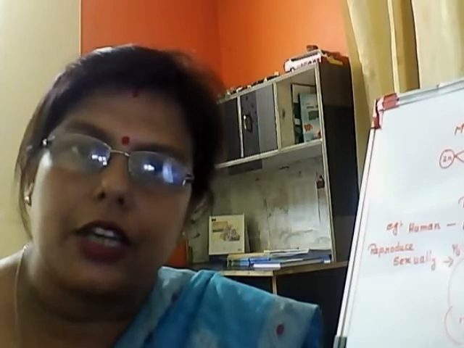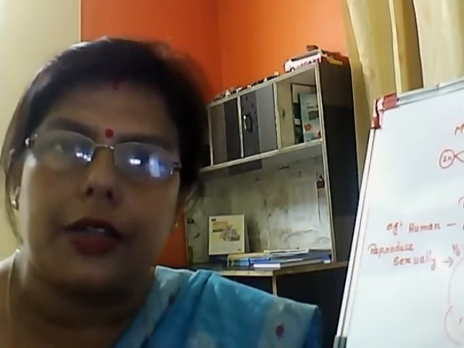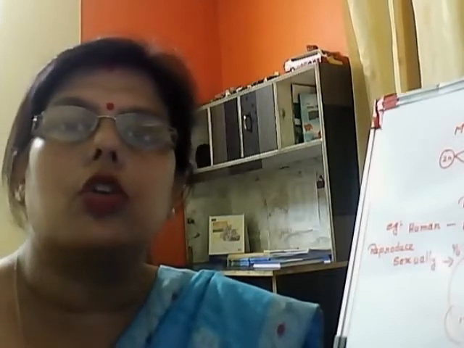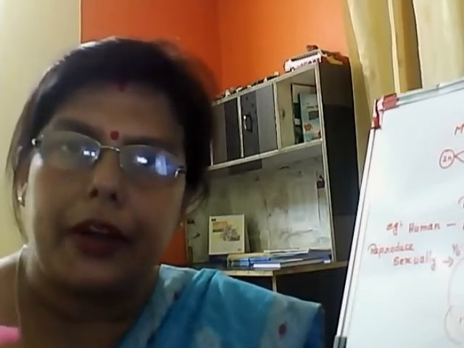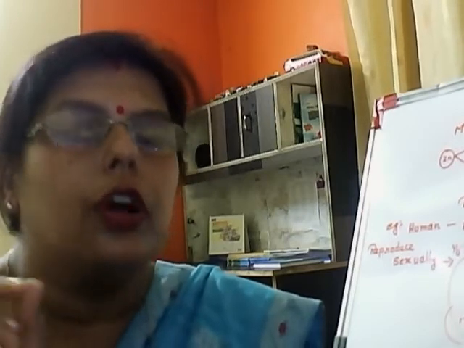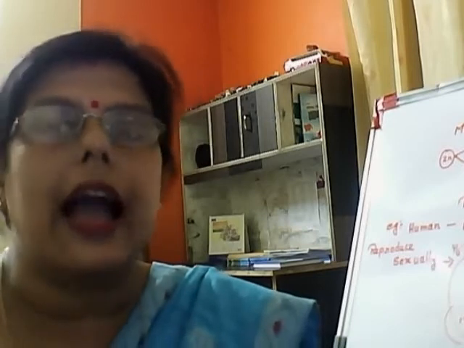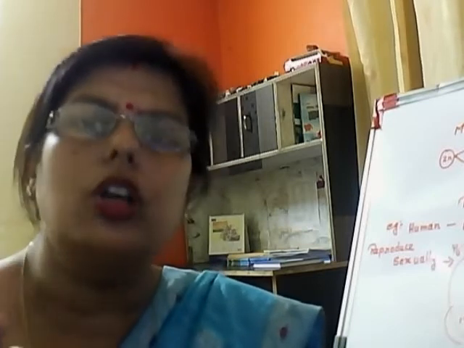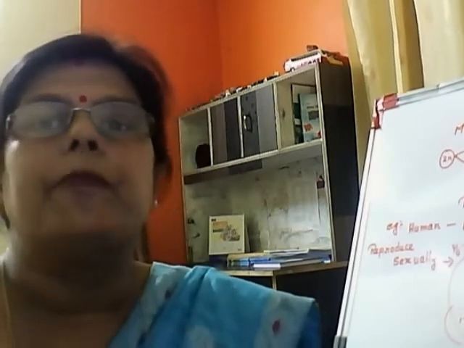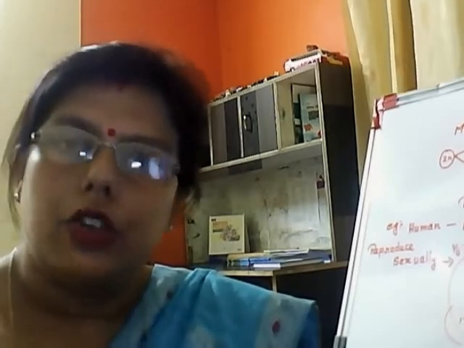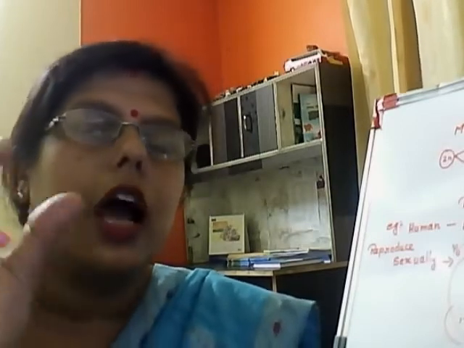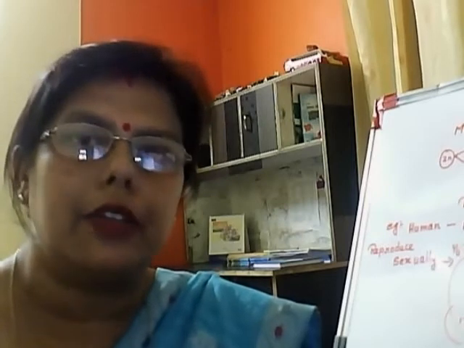Then the Pachytene stage where the crossing over starts. Then the Diplotene stage where the two homologous chromosomes try to separate, but they are intact at the point which is known as chiasmata. And the whole crossing over process gets completed in the last phase, that is diakinesis. In the diagram I have shown how the exchange has taken place.